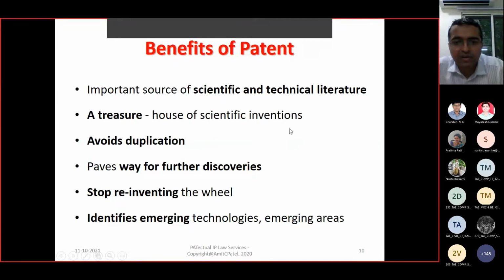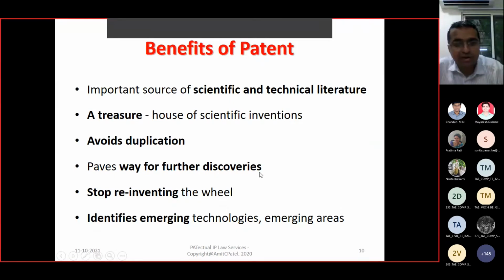There are a large number of patents filed every year, and if you refer to them, instead of doing repetitive work, it will reduce your job to a greater extent. Avoids duplication. You don't need to repeat the same thing.